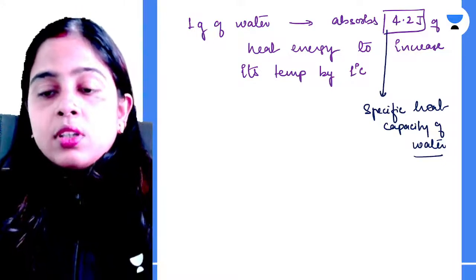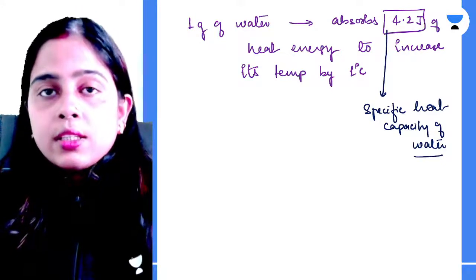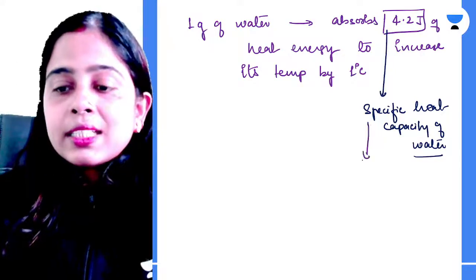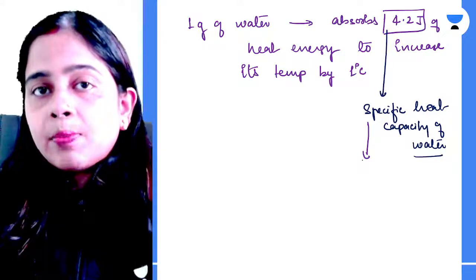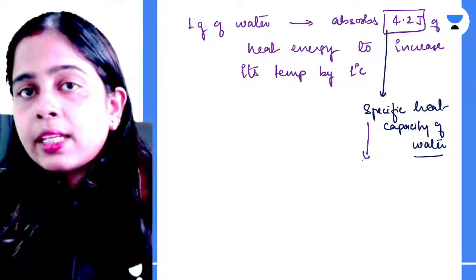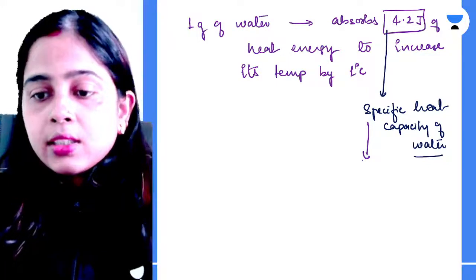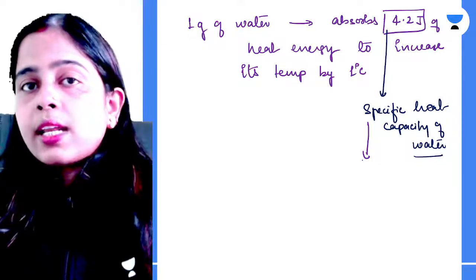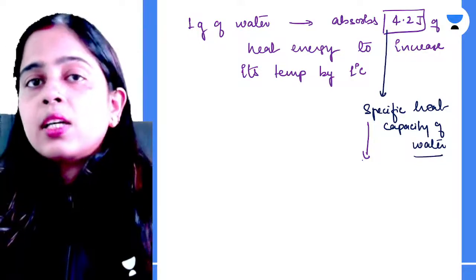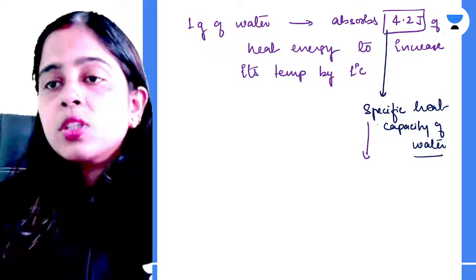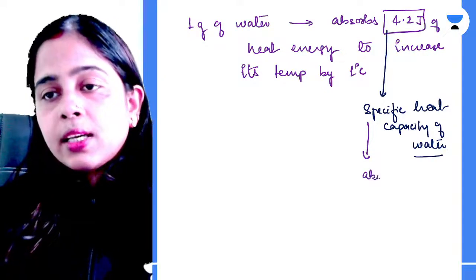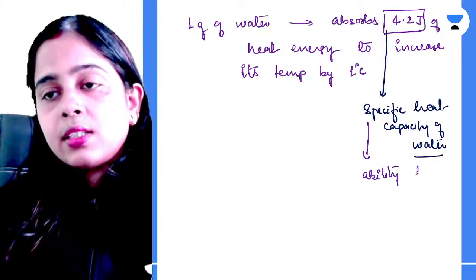Now, water has a very high specific heat capacity, due to which it can modify the climate. That's why coastal areas are warmer in the winter and cooler in the summer. So due to this high specific heat capacity, water has the ability to modify the climate.